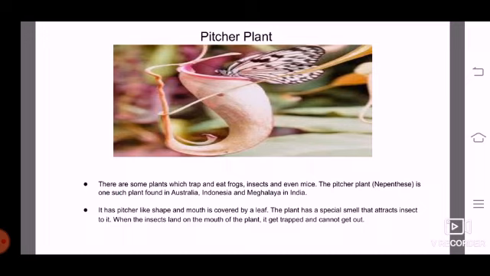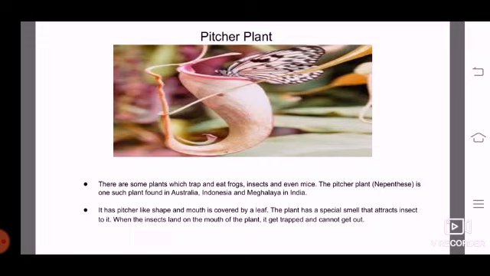Mainly the pitcher plant traps insects and eats frogs. Its main function is that it eats or traps insects. It is found in Australia, Indonesia, Meghalaya in India.